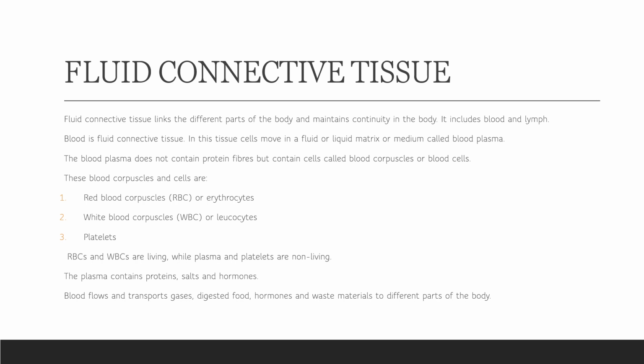But from where does that pure gas come? It's from the lung. Then digested food comes from the digestive system, or you can say intestine. Hormones come from different endocrine glands. Then waste material from the different cells of your body is taken to the kidney, which removes it. So a kind of connection is present in each and every organ, which connects them together, right? So blood plays a very important role to connect each and every organ to each other.